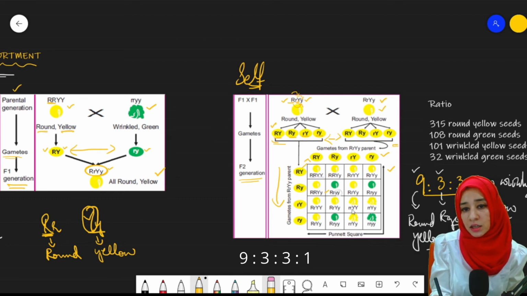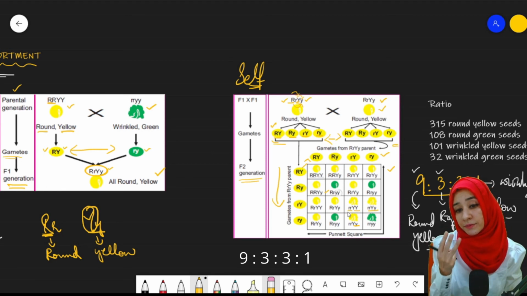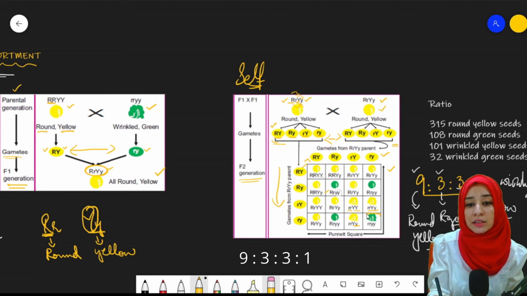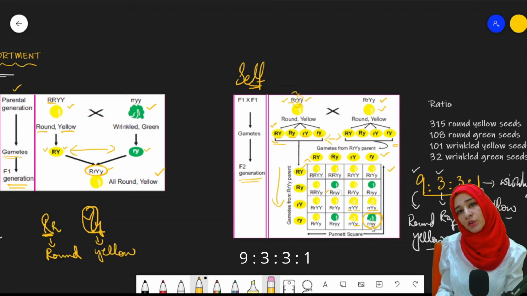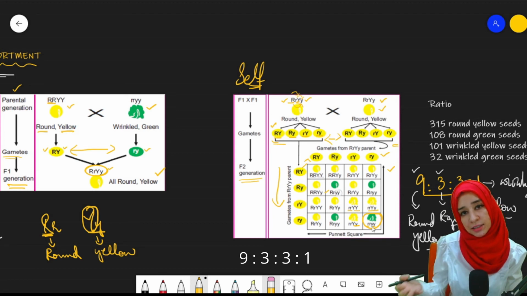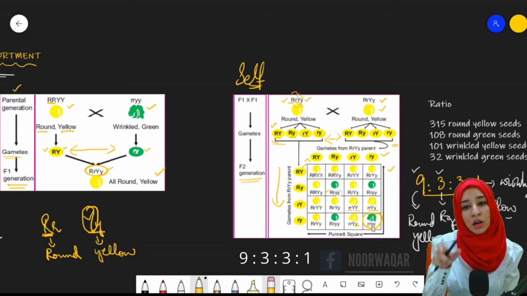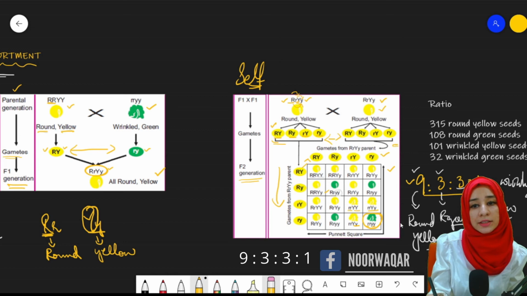Then comes wrinkled yellow: small r, wrinkled shape, capital Y, dominant, yellow color. Similarly, color is dominant because of the yellow dominant allele. Same is the case here. So the total probability is 3. And the last one, the only one, is the recessive one. Both of these are recessive, small r, small y, and therefore it is wrinkled green colored seeds. This is how the ratio was given.